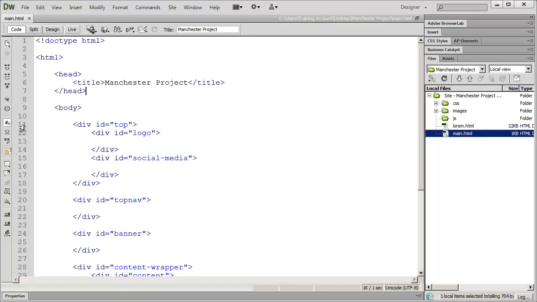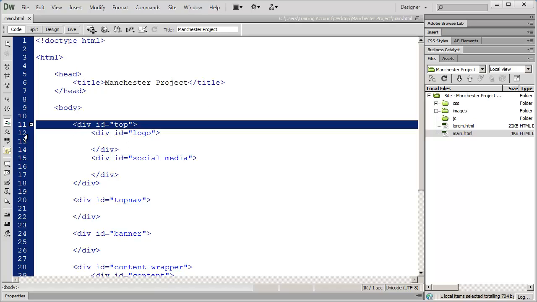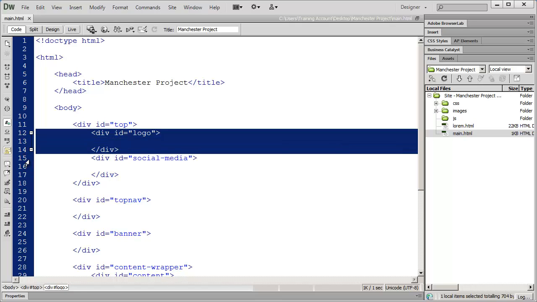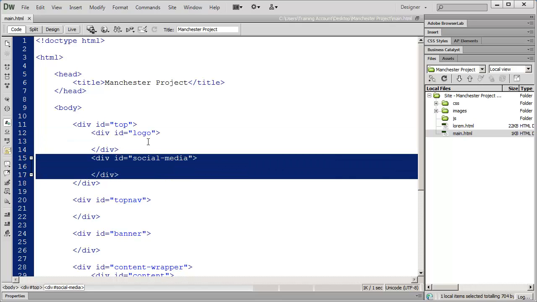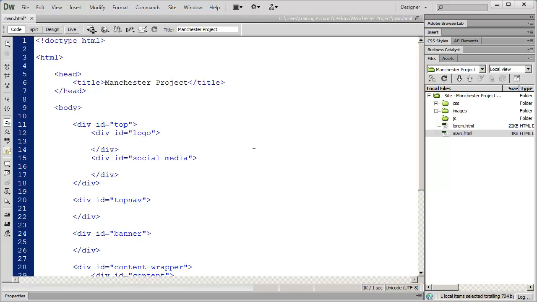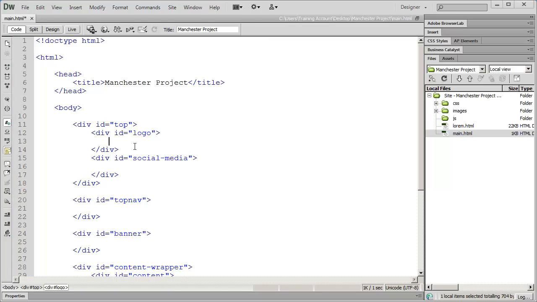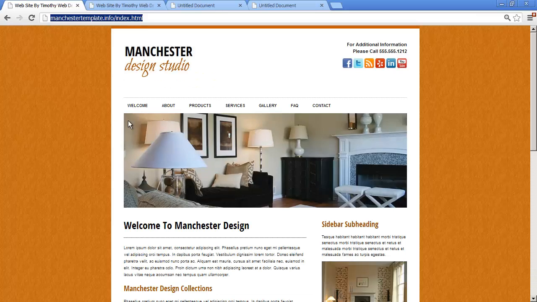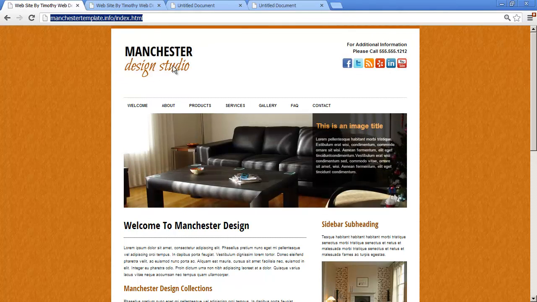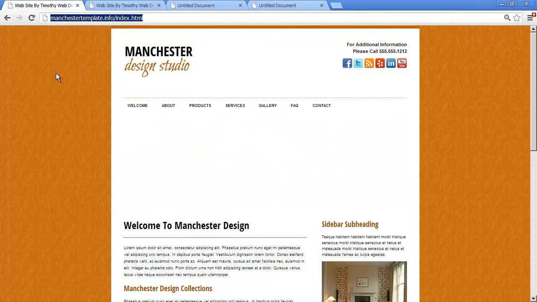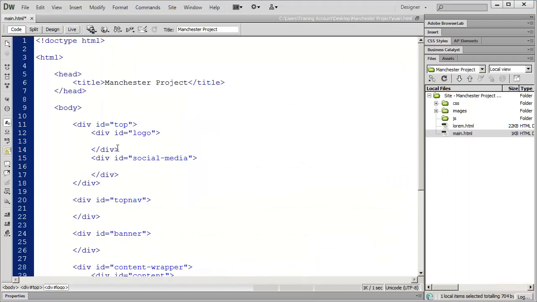The first area that we're going to focus on is this top area here, both with the logo and the social media icons. So I'm going to click in my logo div right here, and we're going to grab this image and place it into our design.